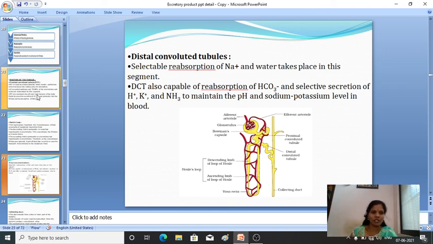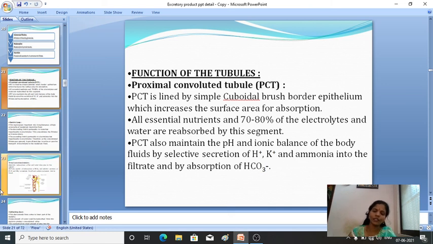Apart from this, it also helps in maintaining the pH and the ionic balance of the body fluid by selective secretion. Fine, that is a function of the proximal convoluted tubule.